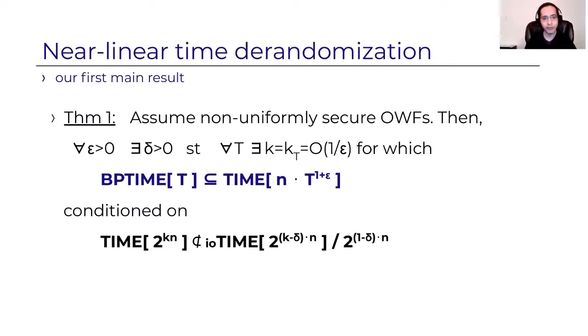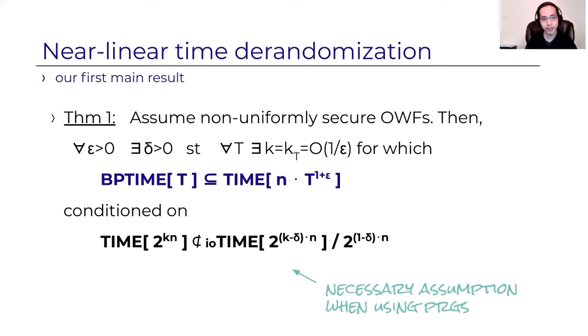Then for every epsilon, this will be our speedup, t to the 1 plus epsilon, there exists a delta, this will be in our hypothesis, such that for every time t and a corresponding constant k, probabilistic time t can be simulated in deterministic time n times t to the 1 plus epsilon, conditioned on this non-uniformly strong time hierarchy, which says that time 2 to the kn is hard for time 2 to the (k minus delta) n, with 2 to the (1 minus delta) n bits of non-uniform advice. This is just what I promised, only fleshed out in some more detail.